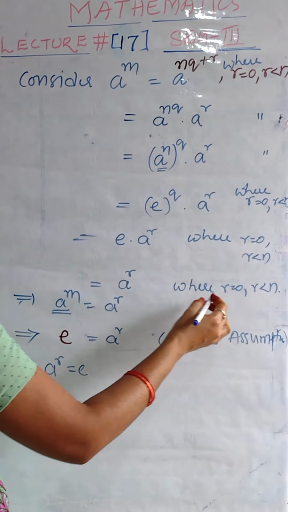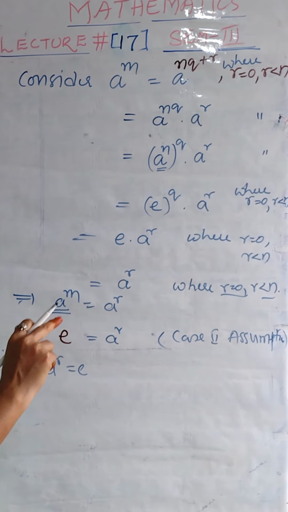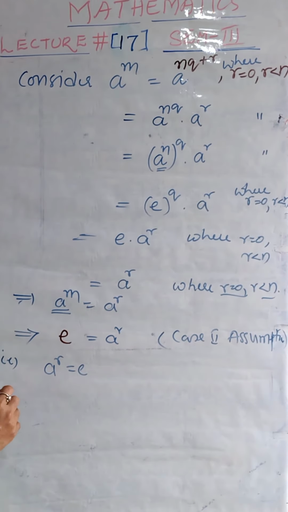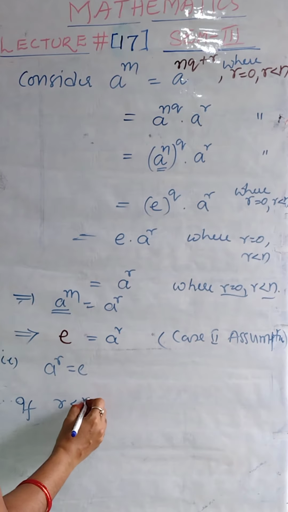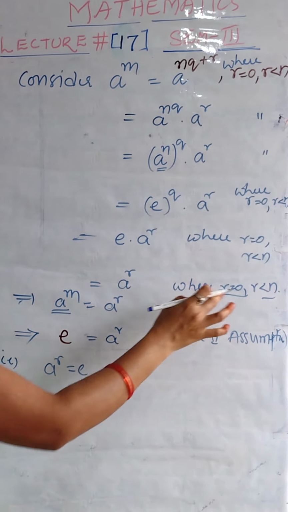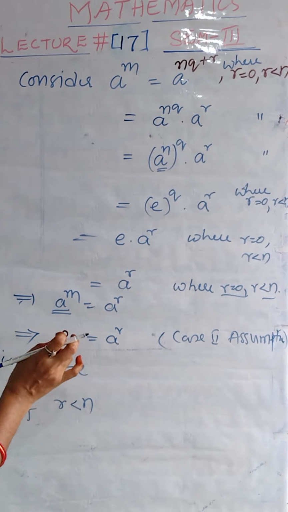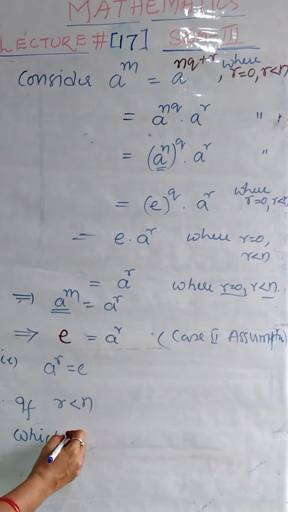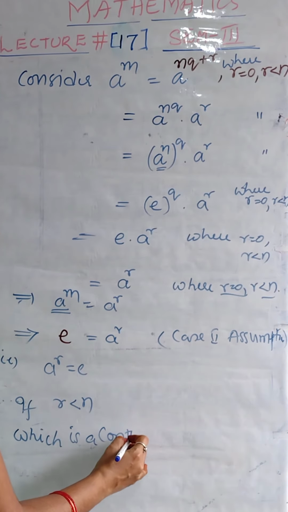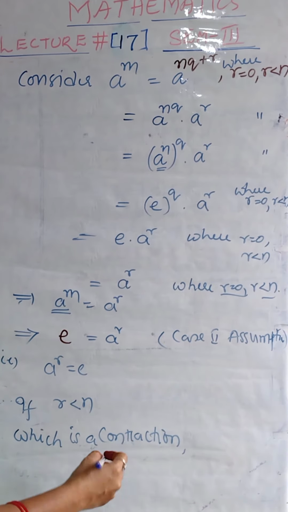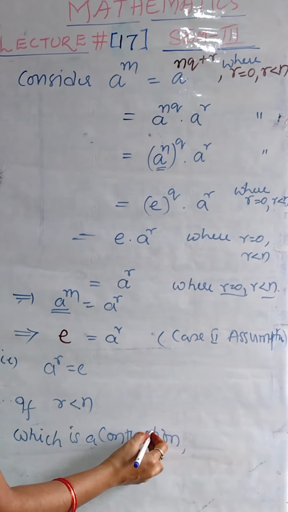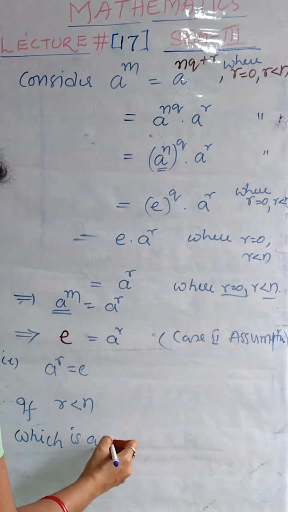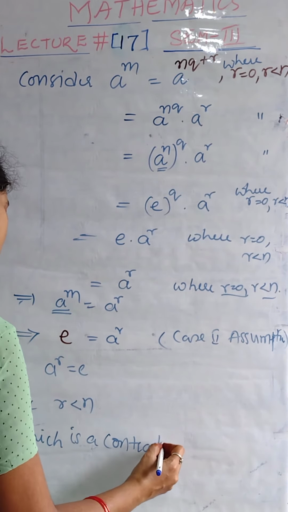Now apply the conditions on r. There are two conditions on r: r is 0 or r is less than n. If r value is less than n, what happens? Second condition I applied here: a power r equal to e, where r is less than n, which is a contradiction. Because from condition 1, what is condition 1?